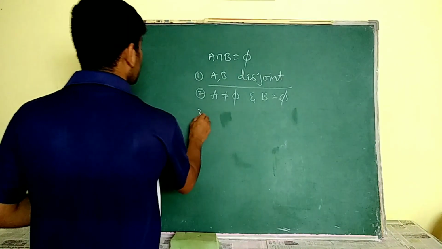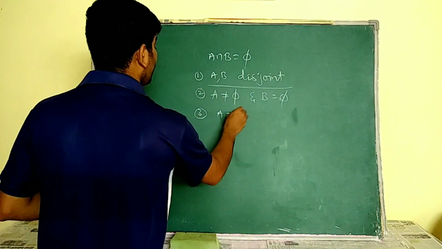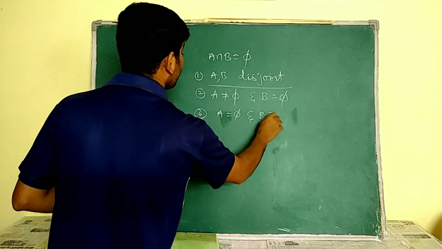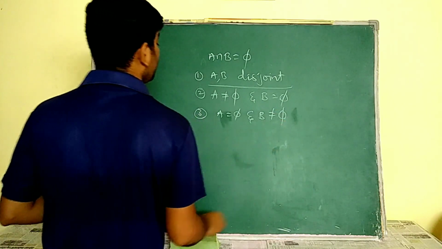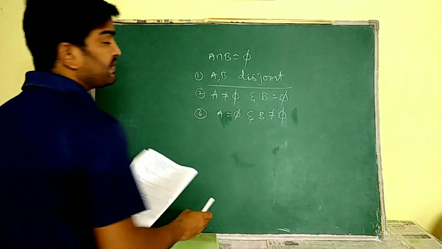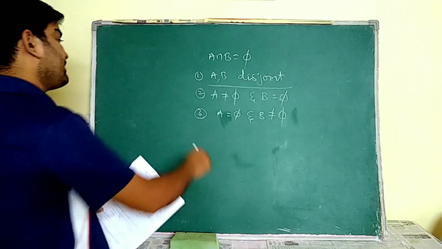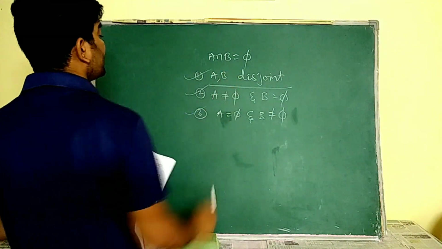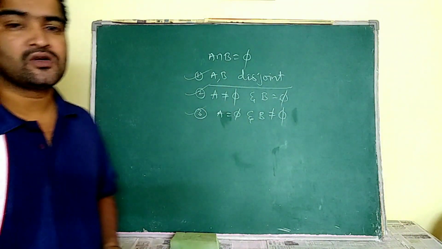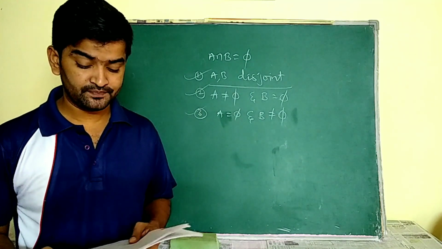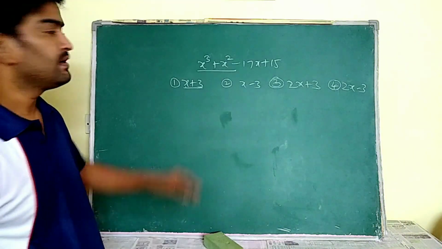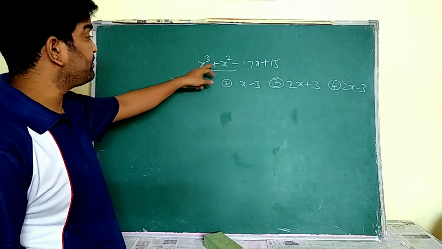Next, in the third case, he said A is equal to ϕ and B not equal to ϕ. Okay, that means the intersection of A and B again becomes ϕ. So this statement also true. So all the given 3 statements are true. So all the above is the answer. 36th one. See here he gave a polynomial x cube plus x square